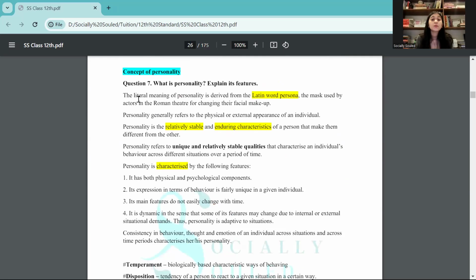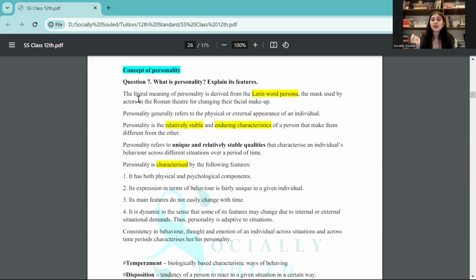You might also have a question on personality, and from the word personality, where is it derived from? Is it a Greek word? Is it a Latin word? So of course it's a Latin word which comes from the word persona. So back in the days, the Roman people would do a lot of theater, right? They would wear different get-ups and different facial attire, like makeup and everything, and they would take different roles. So from there, the idea of personality came, that we have different roles to play in different situations, and yet we carry those traits in us, which are foundational to us, right?